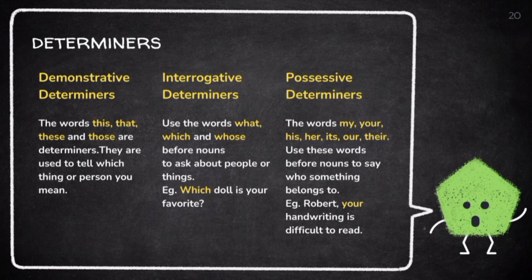Possessive determiners. The words my, your, his, her, its, our, their. Use these words before a noun to say who something belongs to. For example, Robert, your handwriting is difficult to read.